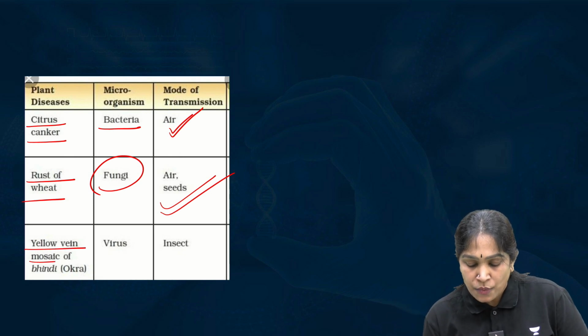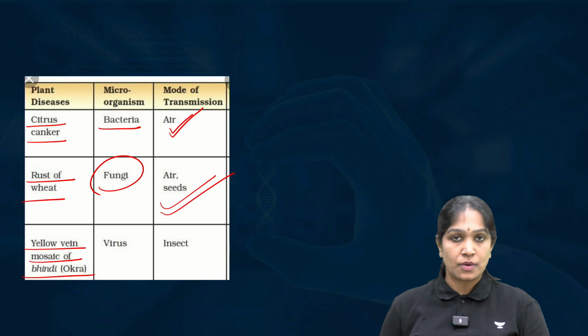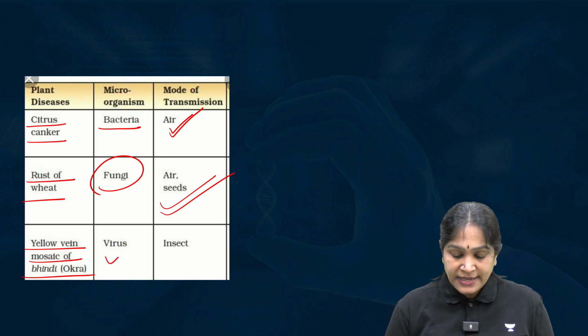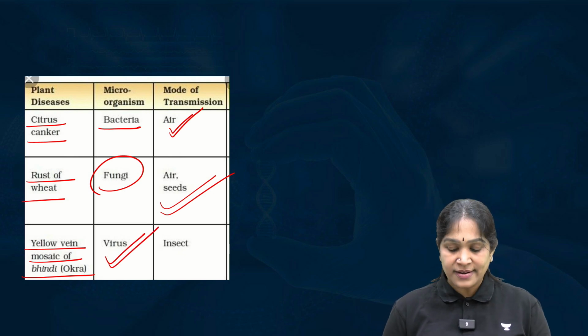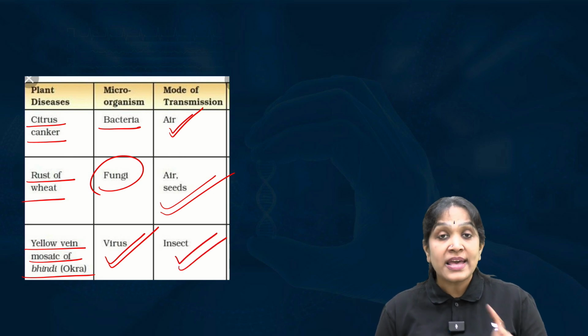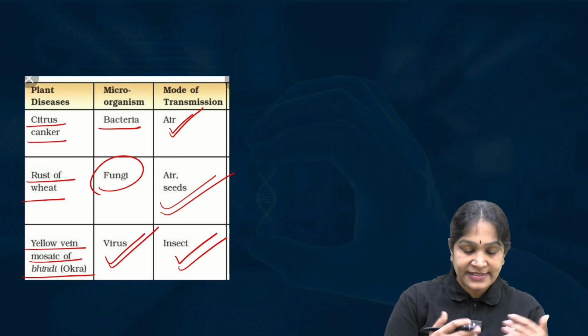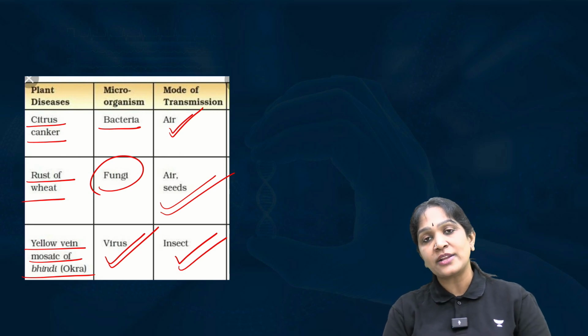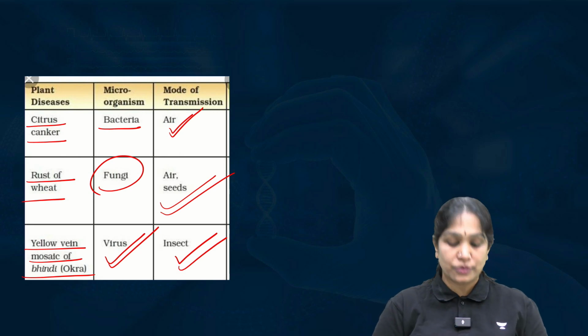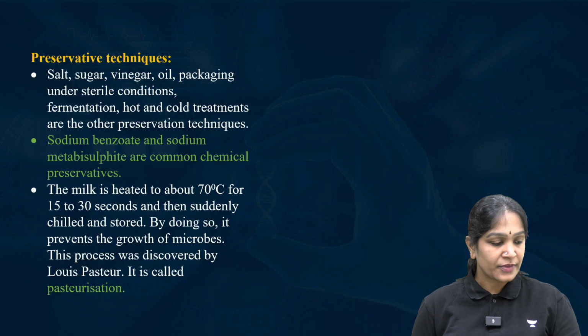Next, yellow vein mosaic of bindi, that is okra. It is also caused by a virus, and it spreads through an insect, a pest, that attacks this plant. That particular pest will carry this pathogen, the virus.